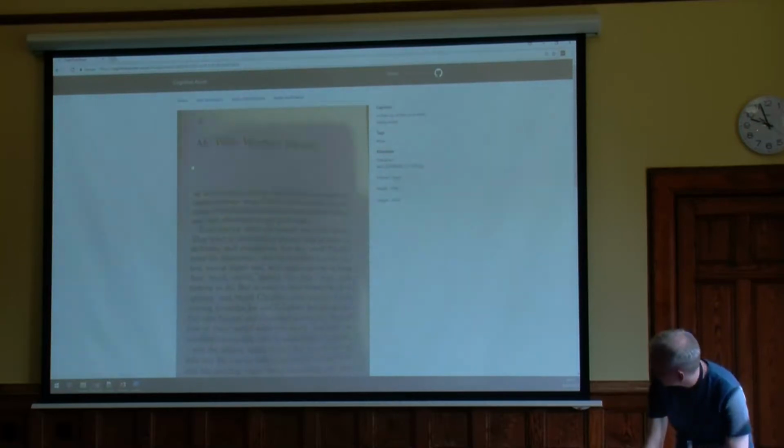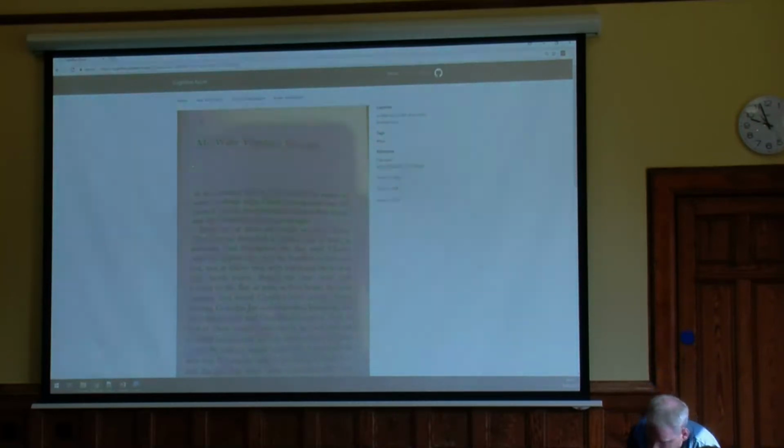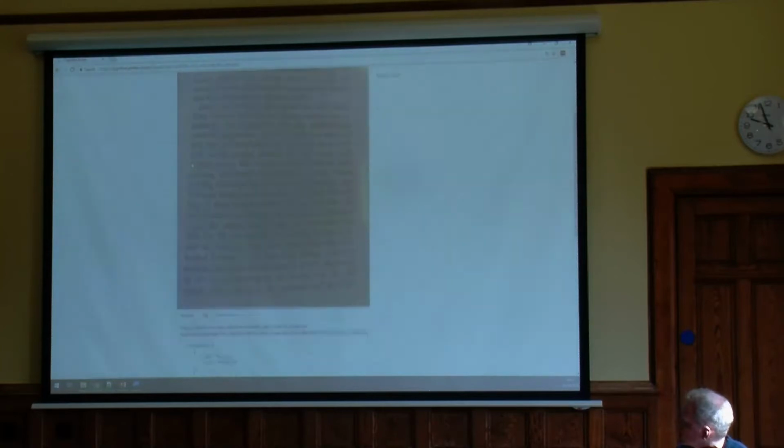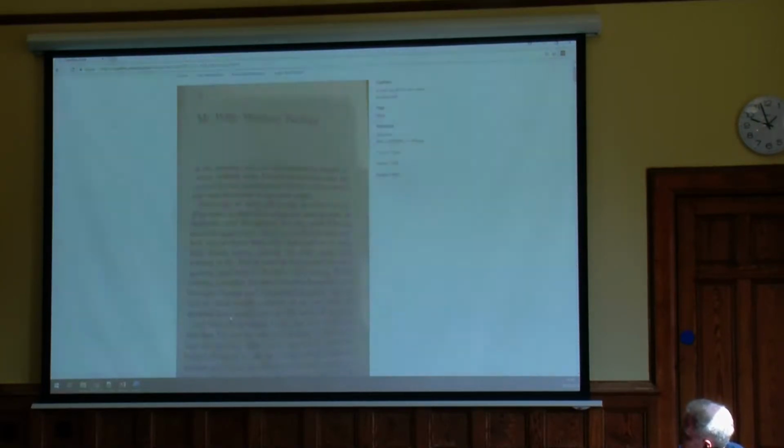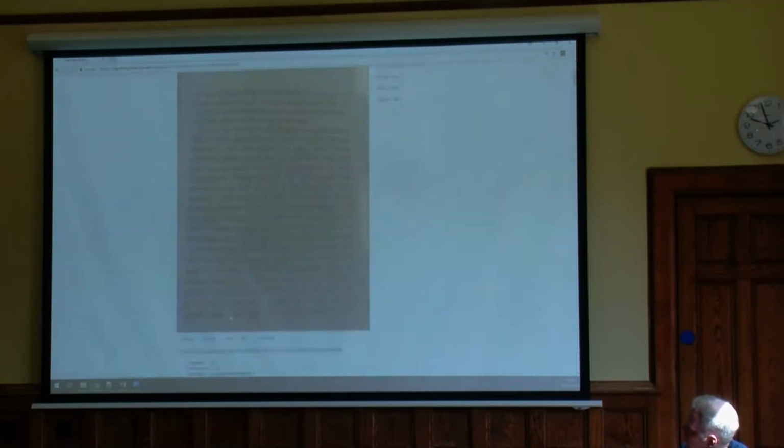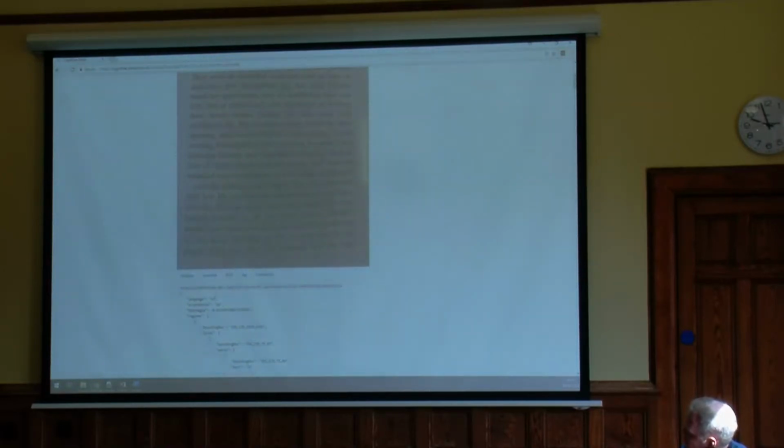And if we scroll down to the bottom, we should see, there we go. It has recognized that there's text in the image, and it's brought back some information. So if we look, very quickly, at this text, it says it's chapter 2, Mr. Willy Wonka's Chocolate Factory. Down at the bottom, it's recognized that it is English.